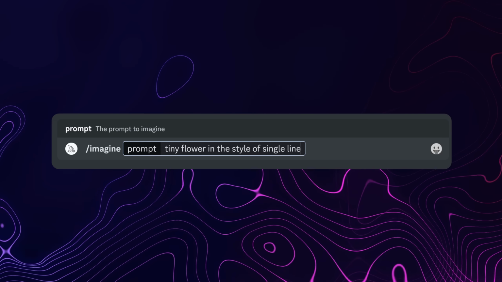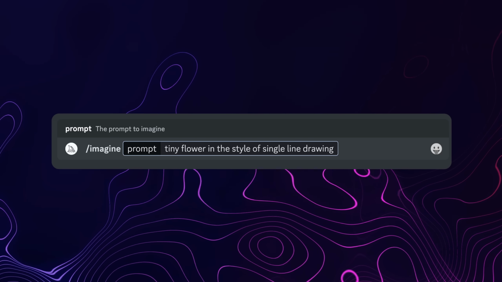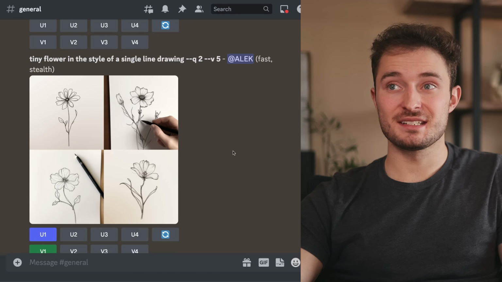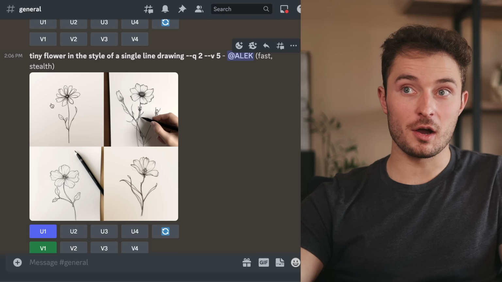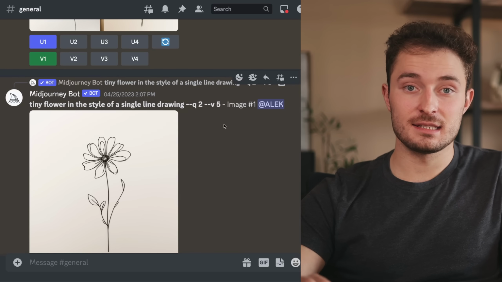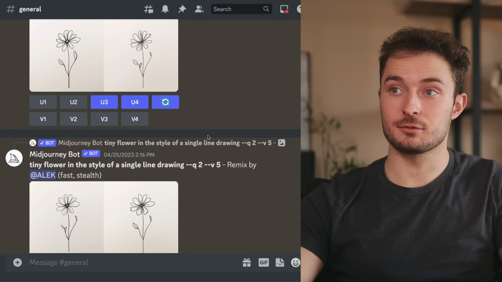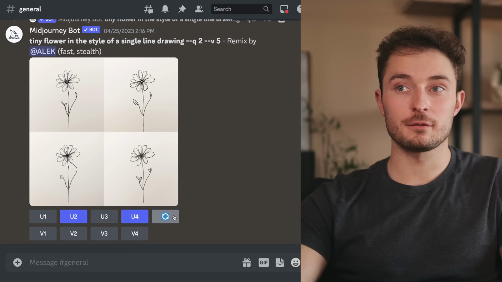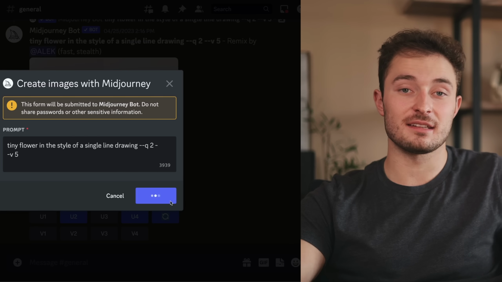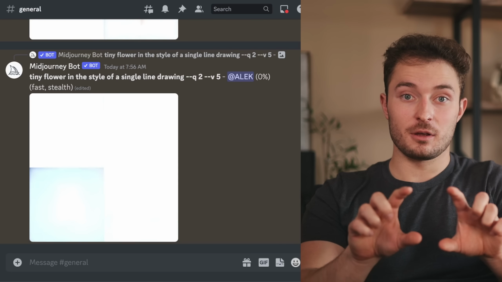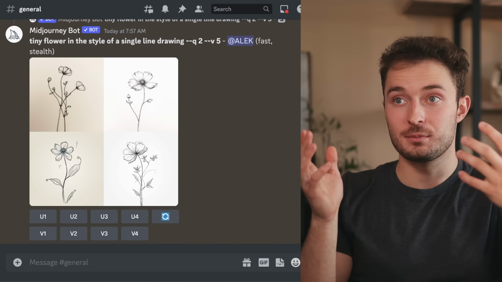And there's really infinite styles that we could make, not just watercolor. So at the end of the prompt, I just write in the style of a single line drawing. This gave me a super simplistic, minimalistic kind of line drawing, which is super popular right now. And since I really like this style, I can use this reroll button feature to re-roll it a few times and get even more images in the same style. If we wanted to make a design with a bunch of similar flowers, this would be a great way to do that. Once you get one that you like, just keep re-rolling and create a bunch of variations of it.